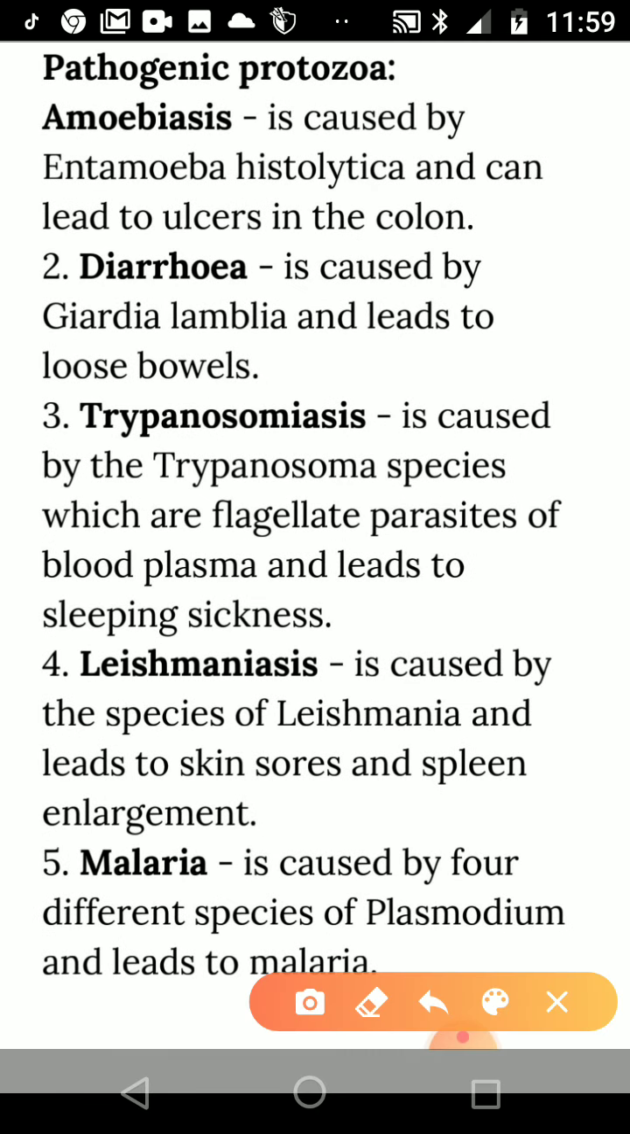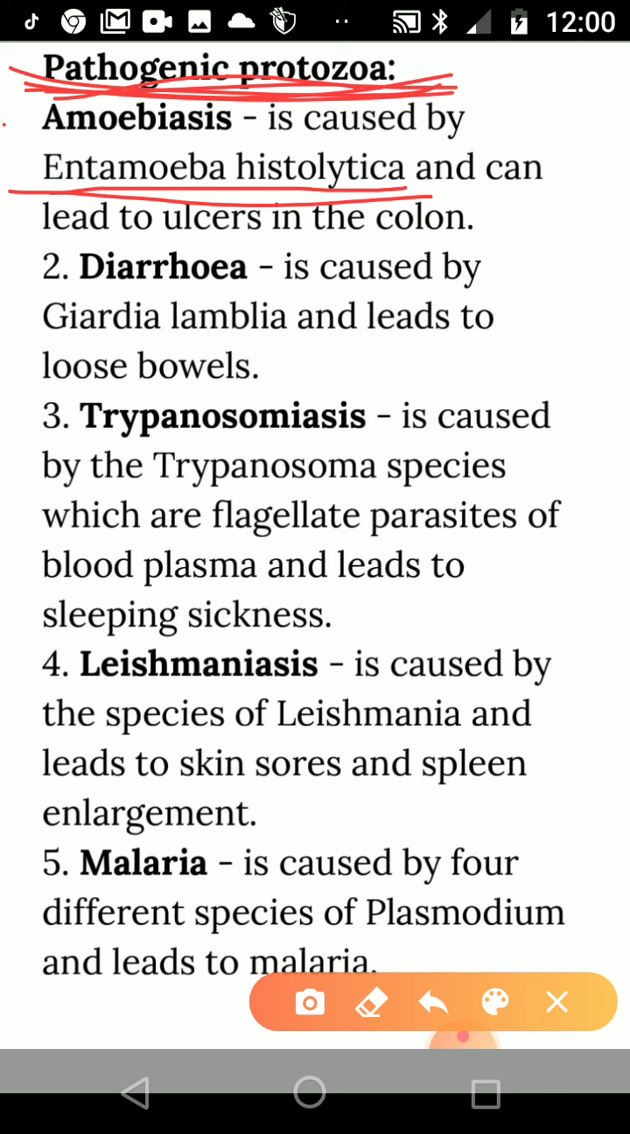Now we'll have to know about some pathogenic protozoans. That means pathogens. Who are pathogens? Those who cause diseases. So protozoans also cause certain diseases, as bacteria and viruses do. One is amoebiosis, that is caused by Entamoeba histolytica. This is also called amoebic dysentery. In this, the protozoan name is Entamoeba histolytica.